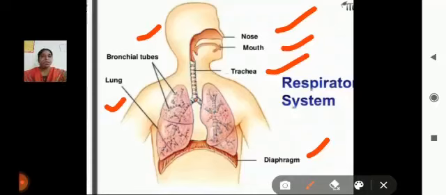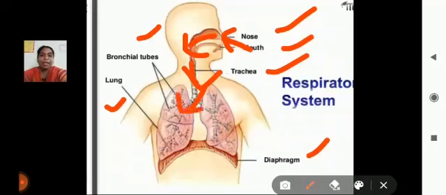When you are inhaling and exhaling the gases, there is one pathway. So what is the pathway? The gases enter our body from nose to mouth to trachea, trachea to bronchial tubes to lungs, and the mechanism of the diaphragm helps the inhalation and exhalation process.